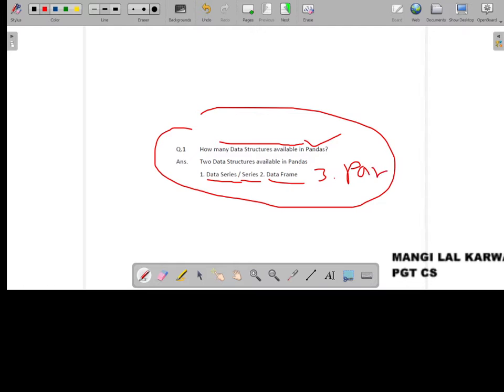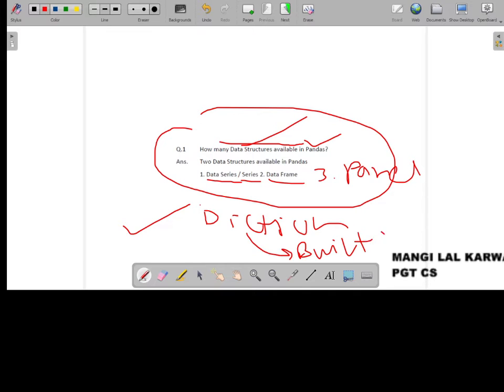So you may be asked a question. Suppose somebody has given these three and one more, a dictionary. Which one of the following is not a pandas data structure? You will take the dictionary as not a data structure of pandas. This is a built-in data type or data structure. So the answer will be dictionary.